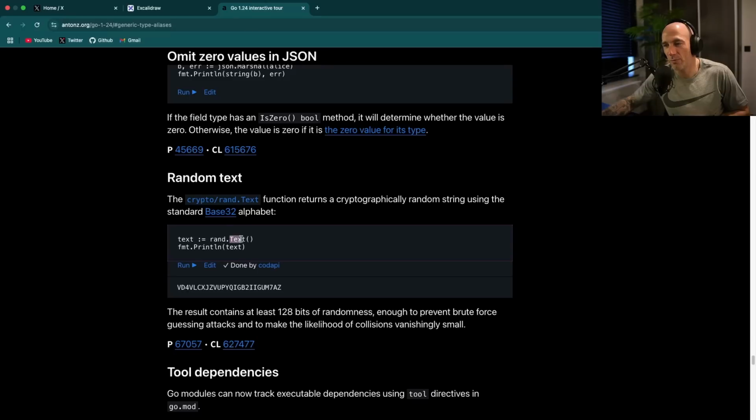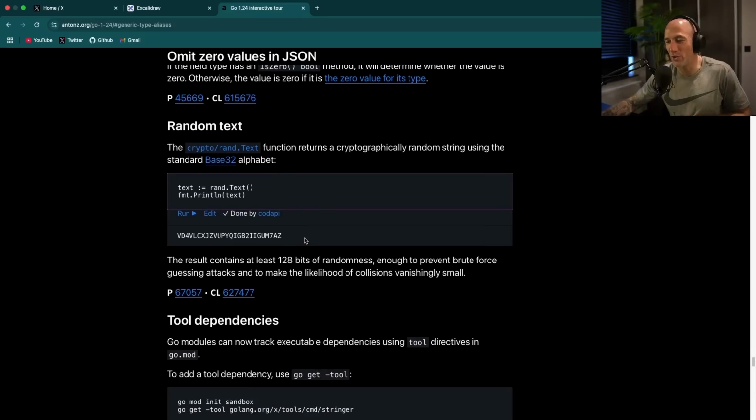Would be nice that you... How long is this text, right? That's the thing. They should have a parameter here where you could say rand text 25. It's going to give you 25 bytes, you know. But hey, it's already in a good direction. This is cool stuff. I'm definitely going to use that, right?